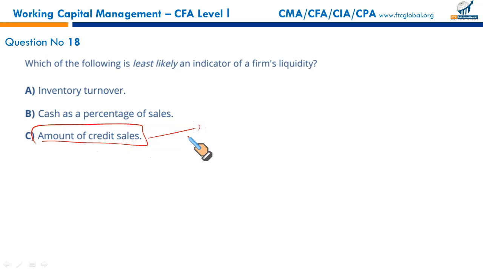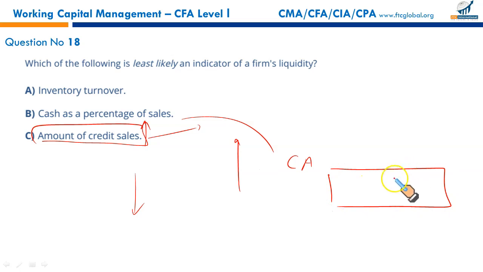We can't say that a business with high credit sales will have low cash balances, or that a business with low credit sales may have a high cash balance. We can't say that because some businesses have quite significant sales, and since the sales are high, the credit sales will be comparatively higher. So just by looking at the credit sales, we can't say whether the business has liquidity issues or not.